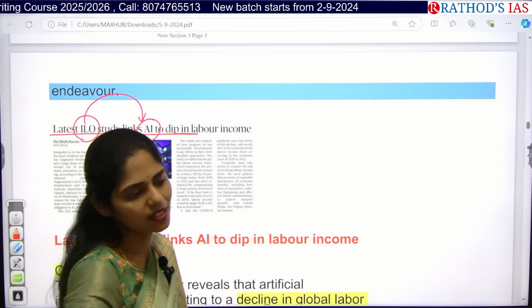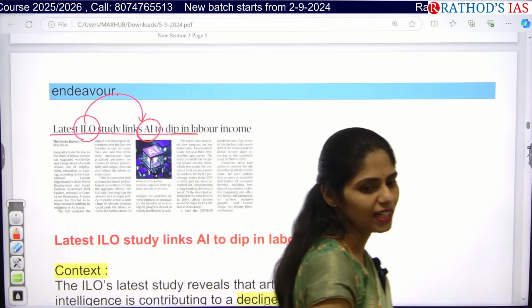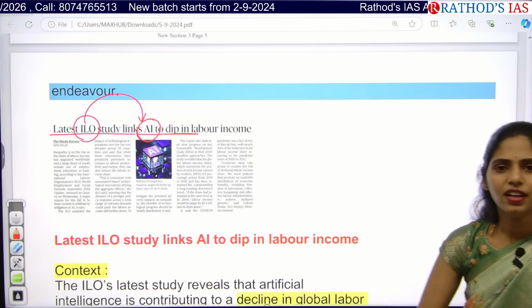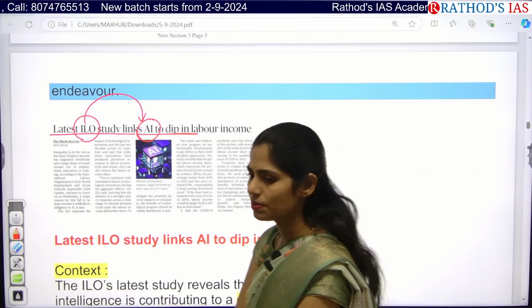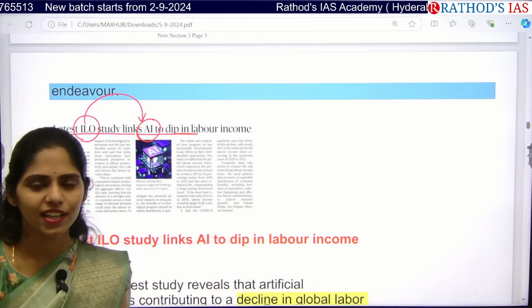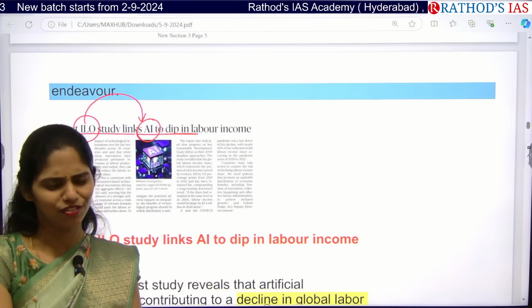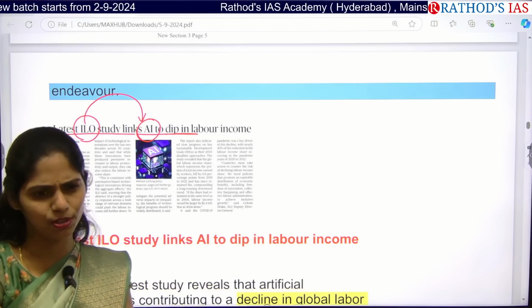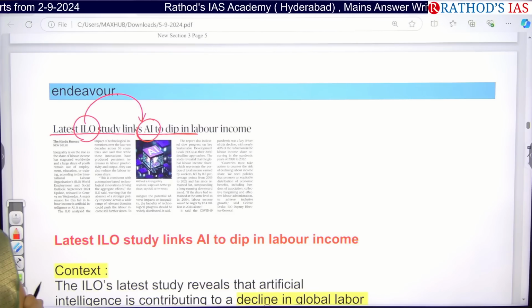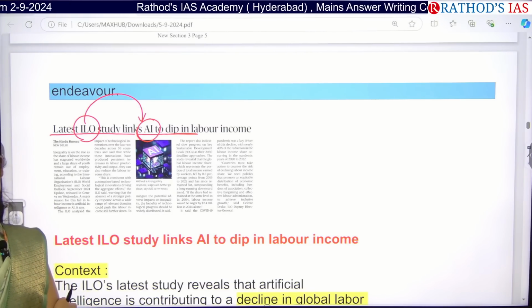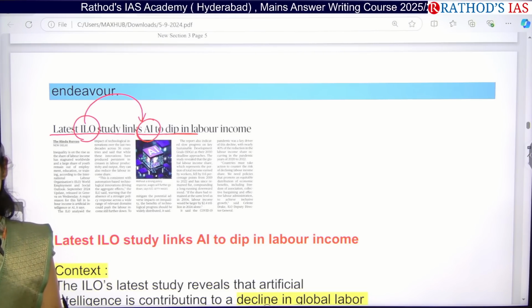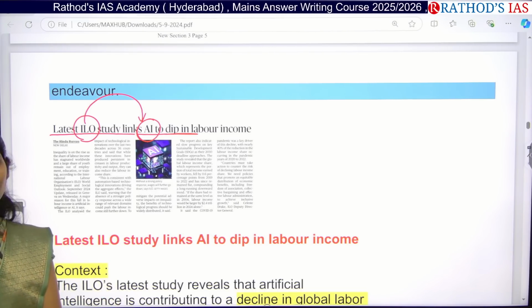So what is the relationship between AI and labor income? Tell me now. Am I making any sense? Tell me, what is the relationship between the ILO study which says AI, whether it is directly proportional or indirectly proportional? So how will AI decrease labor's income? Okay, if it replaces the manpower, it will increase unemployment.